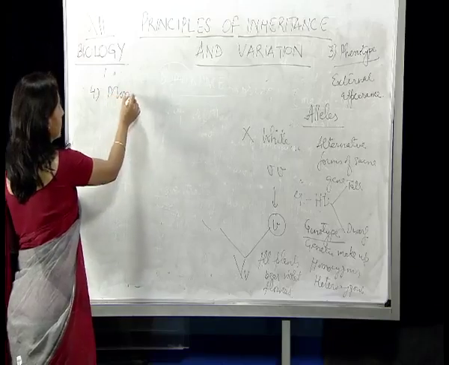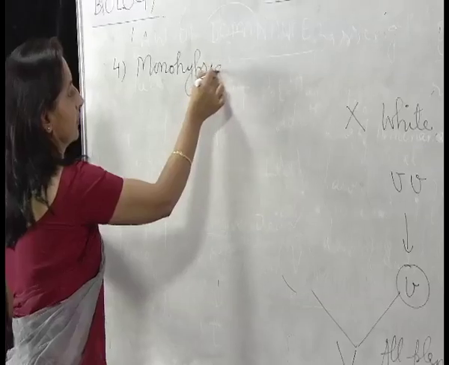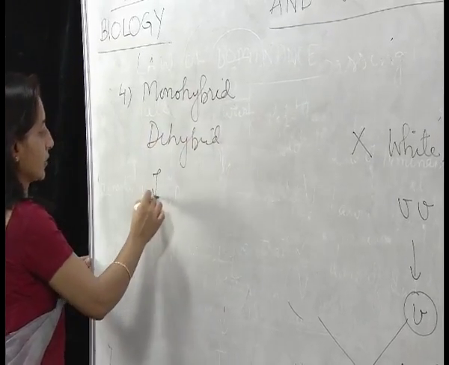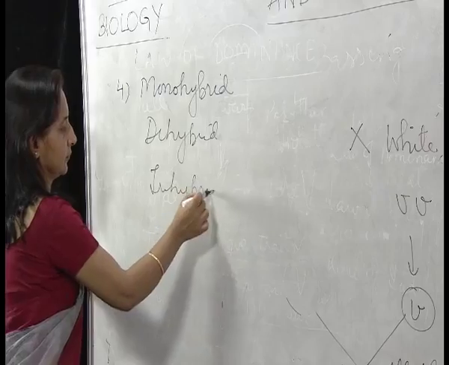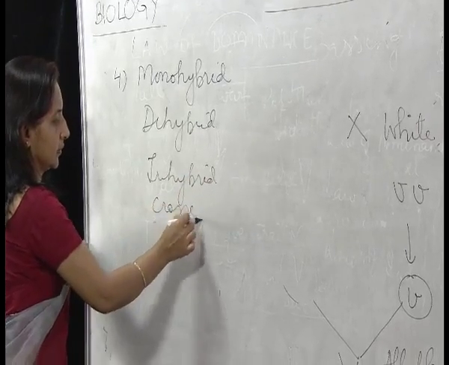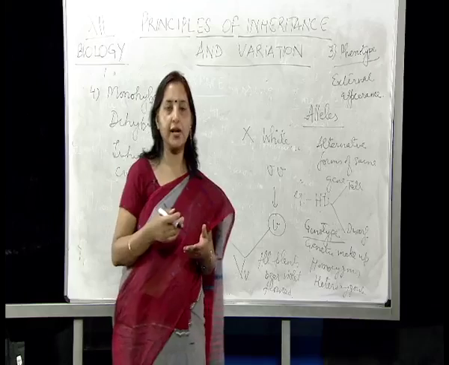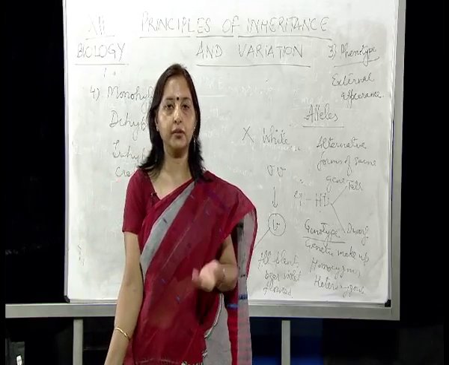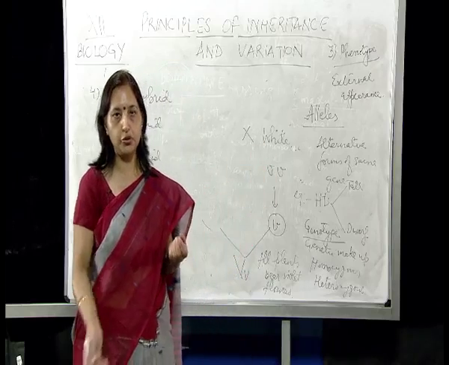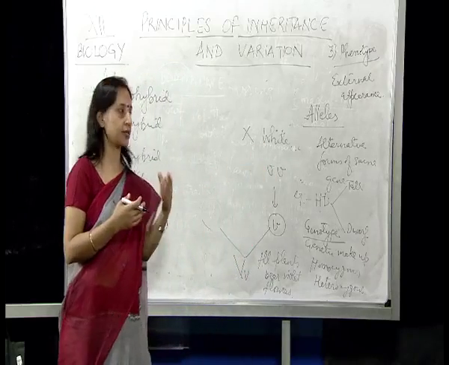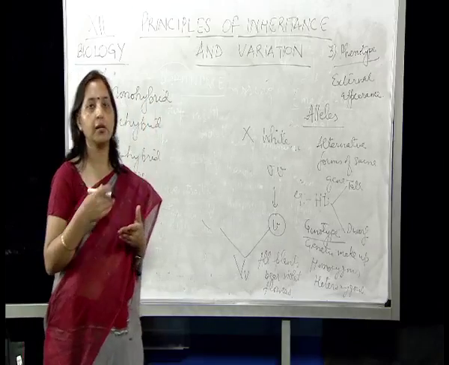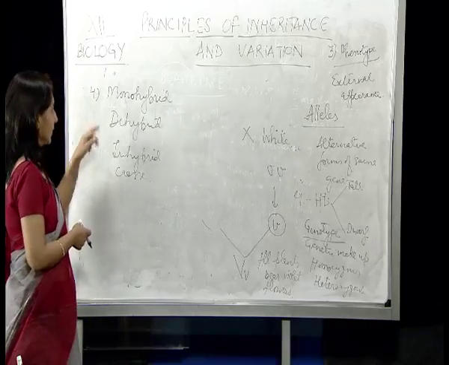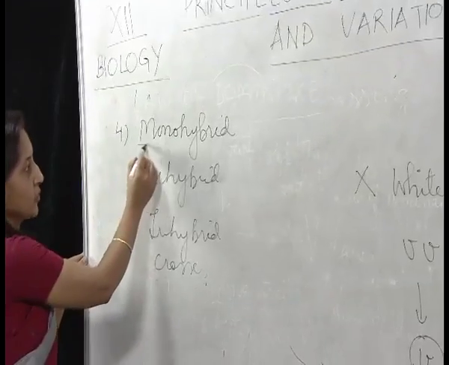Next is monohybrid, dihybrid and trihybrid crosses. While studying the laws of inheritance, these terminologies are very, very important, and you will gradually come across them. If you don't know about these terminologies, you will not be able to understand the entire thing properly. Monohybrid means, mono means one.